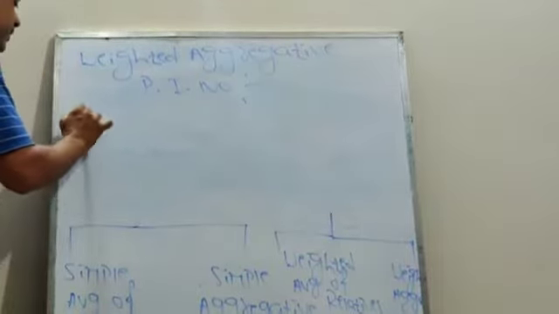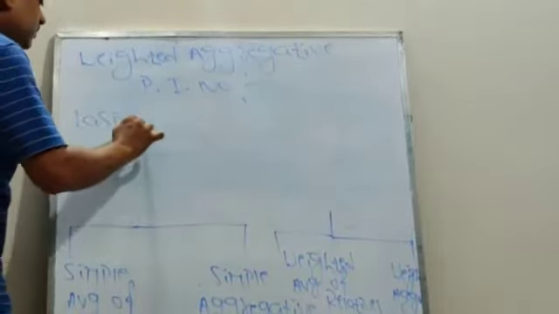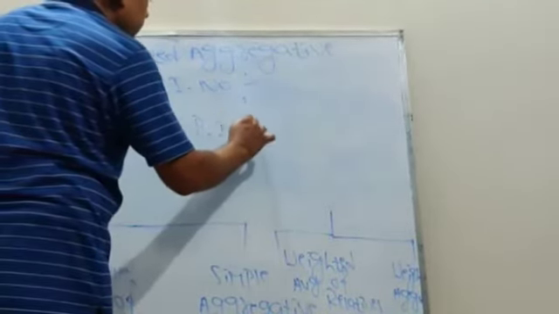First one we have to take is Laspeyres price index number. This is the first one.